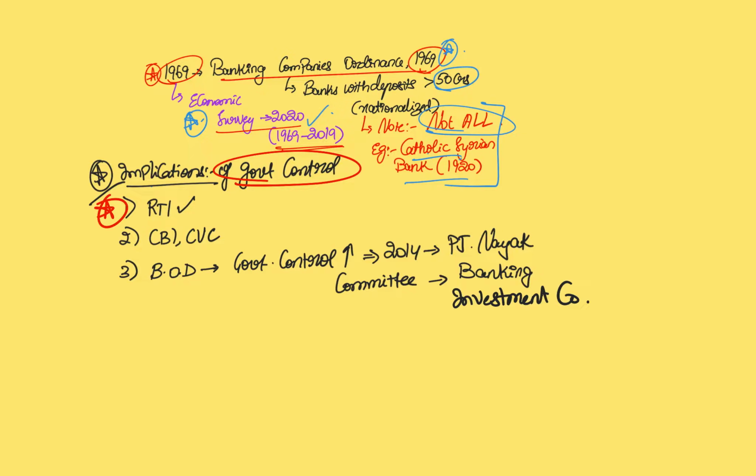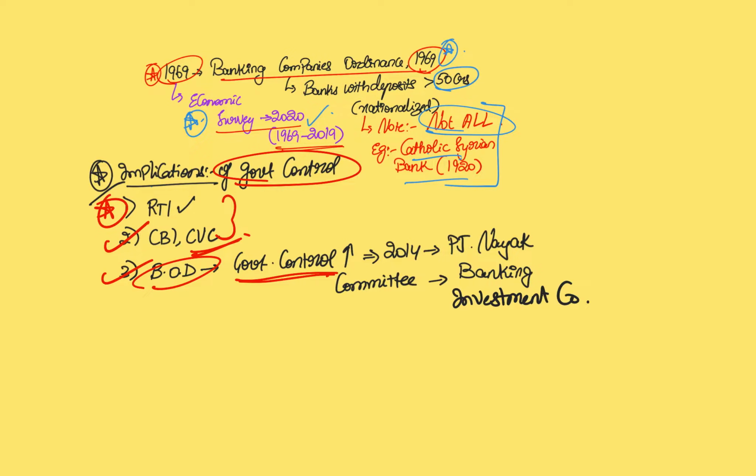Now, what is the implication of this government control or government shareholding? Firstly, these banks are subjected to Right to Information Act, and if an RTI is filed, they are obliged to give reply to that. Secondly, they are subject to the control of CBI and CVC, and there is strict audit. There is also media presence, and that is why if more scams happen, the public banks are under a larger scrutiny. Third, the board of directors actually, historically, if you take a look at the appointments, government control was very high and it led to a lot of corruption in the banking system.